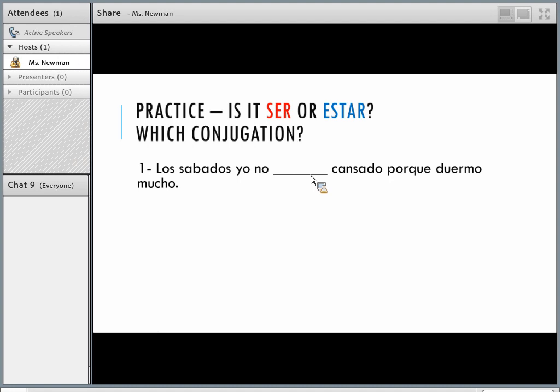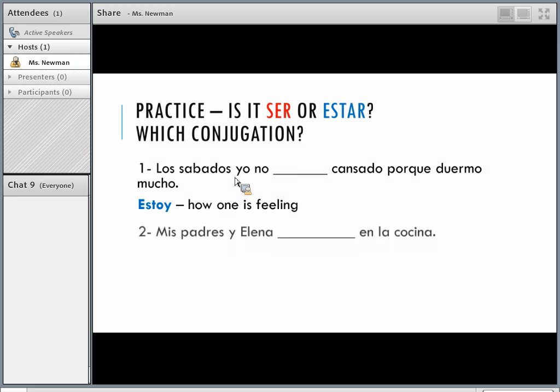So, first of all, is it ser or estar? Hopefully you figured that out with that verb cansado. I'm not tired. That's a condition, right? So we're going to use estar. And then we have to answer this question, which conjugation? So who's the subject in this sentence? Yo, that's the person it goes with. So in this case, estoy. Yo estoy, or yo no estoy cansado. And how one is feeling is our reason.